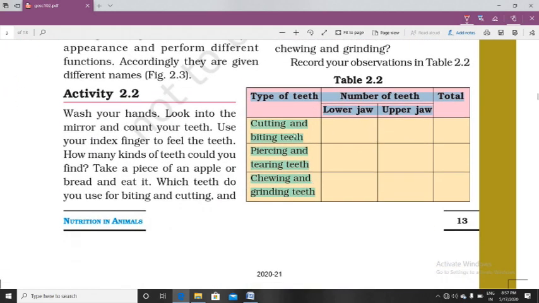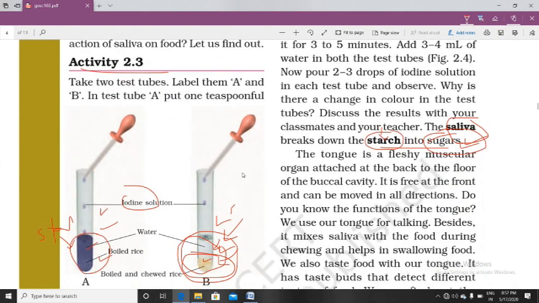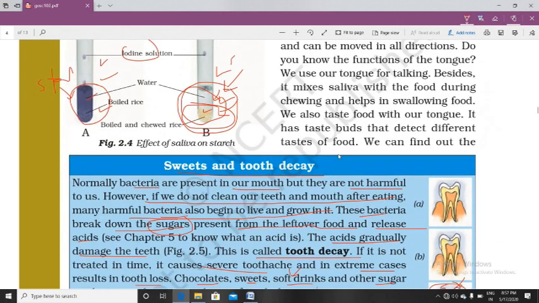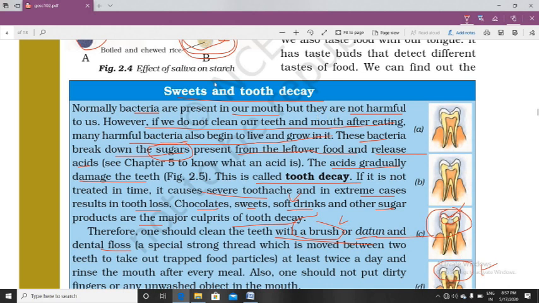Then we got to know the various types of teeth, that is cutting and biting, piercing and tearing, and chewing and grinding teeth. Next we have done an activity to prove how saliva helps in the digestion of starch, which means that digestion starts in our mouth. Then we got to know about sweets and how sweets are responsible for tooth decay.